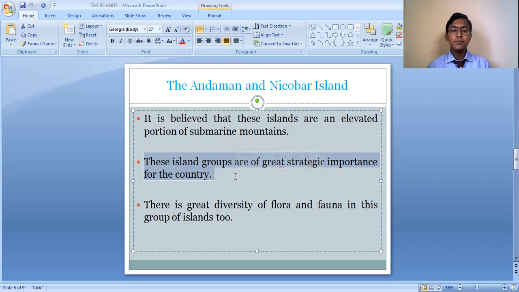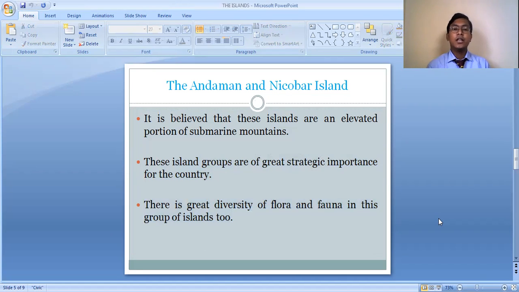The Andaman and Nicobar Island Group has a great diversity of flora and fauna. Like the Lakshadweep Island Group, which has a huge diversity of plants and animals, different types of flora and fauna can be found in the Andaman and Nicobar group of islands as well. So the Andaman and Nicobar island groups are one of the most important island groups of our country. Of the two island groups, Lakshadweep and Andaman and Nicobar, the Andaman and Nicobar Island Group is the most important.